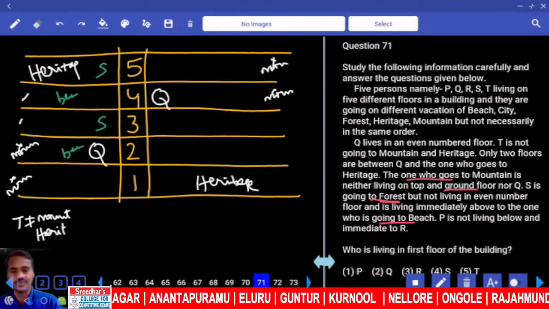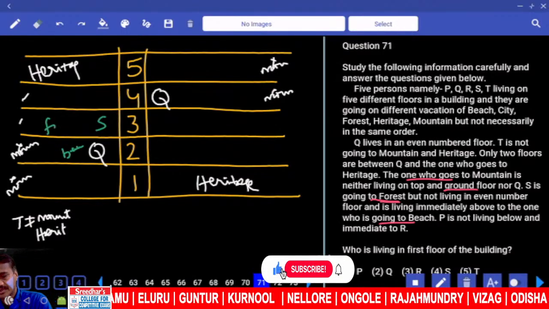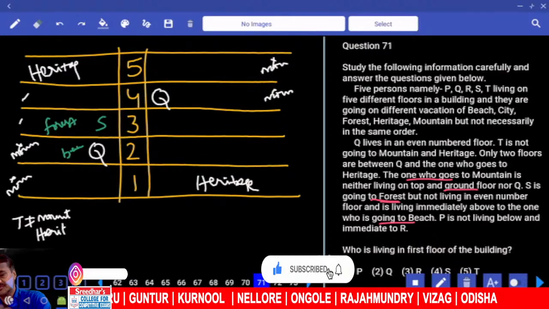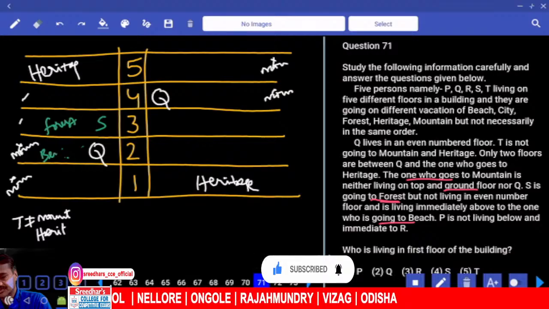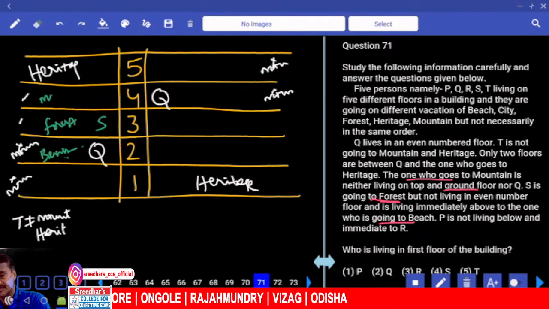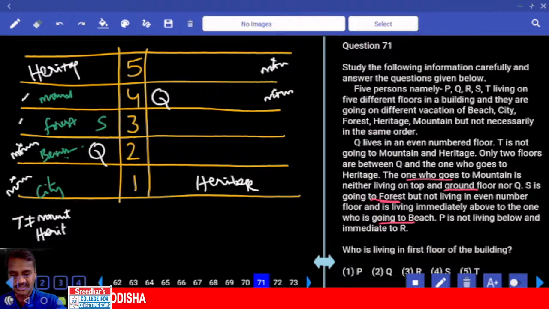Now SC is going to forest, and SC is here, forest. Now this is a beach. Now this is a mountain. Now if it is a mountain, what else is left over here? City. Now this is city, that is left over. Now mountain, now SC is whatever this one here, SC is immediately above.